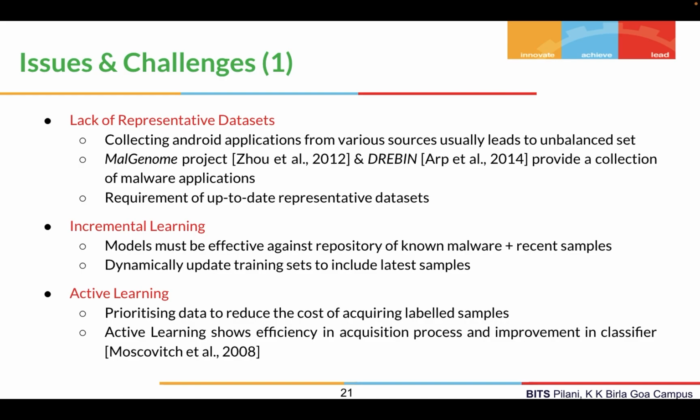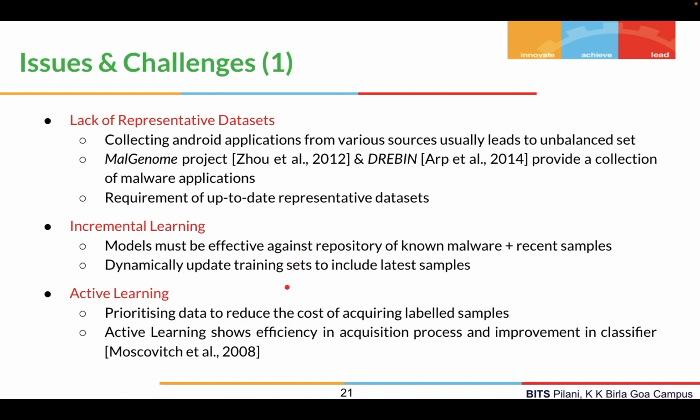So this leads to an unbalanced dataset with very few samples from the malicious class. To sort this out, we had Zhou et al. and Arp et al. giving the Malgenome project and Drebin to provide a collection of these malicious applications. However, we still require up-to-date representative datasets to also acknowledge the recent samples in the malware domain, right?